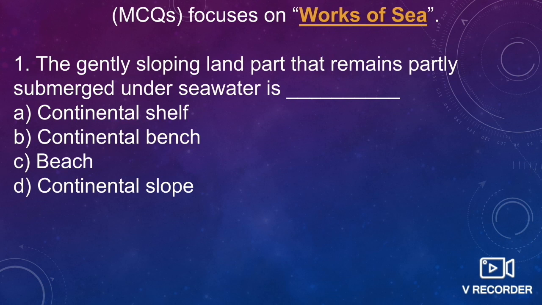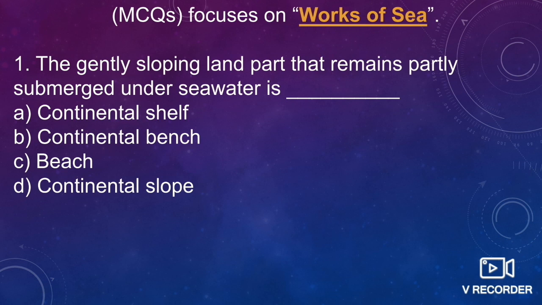Okay, so first one is the gently sloping land part that remains partly submerged under seawater. What is that known as? So there are key terms. I have told you in the previous video that you have to remember the keywords from where you can identify the right answer from the given options.